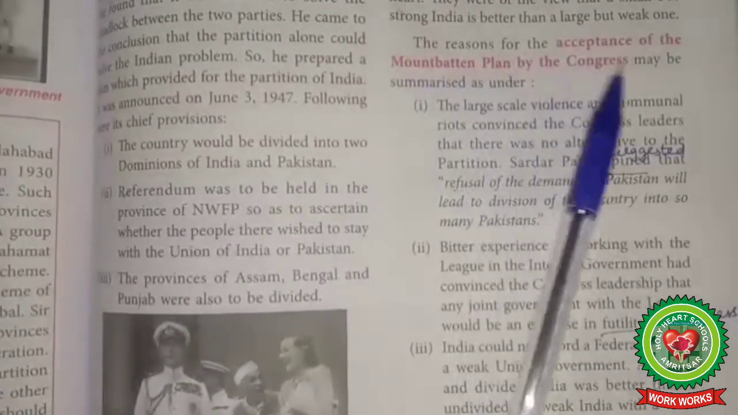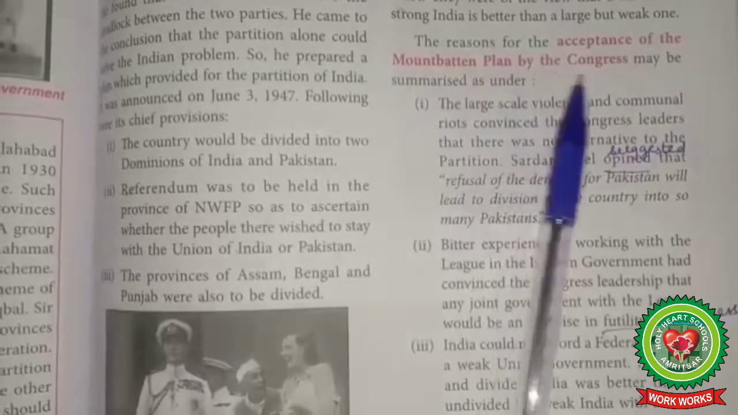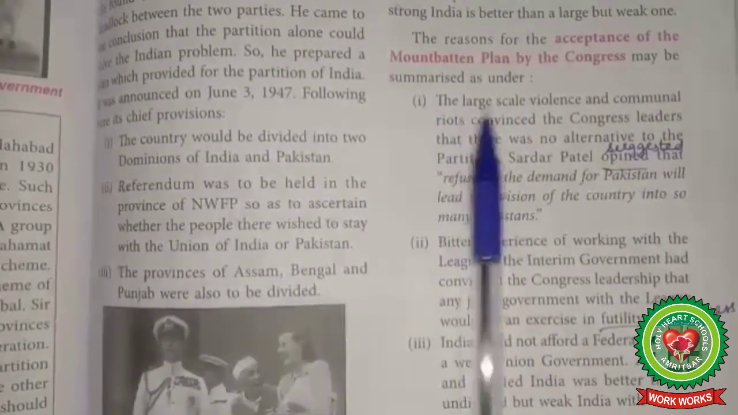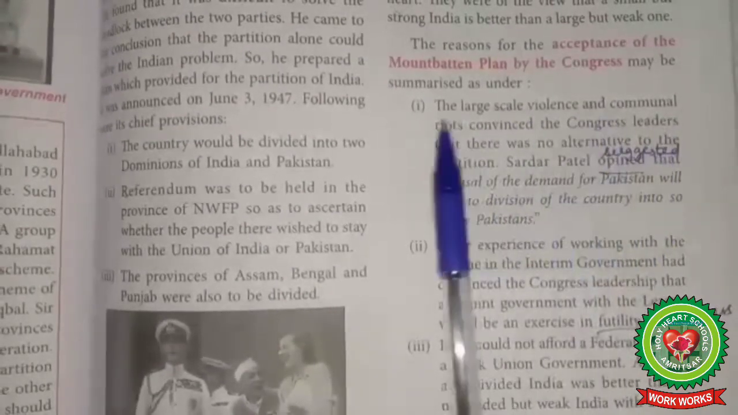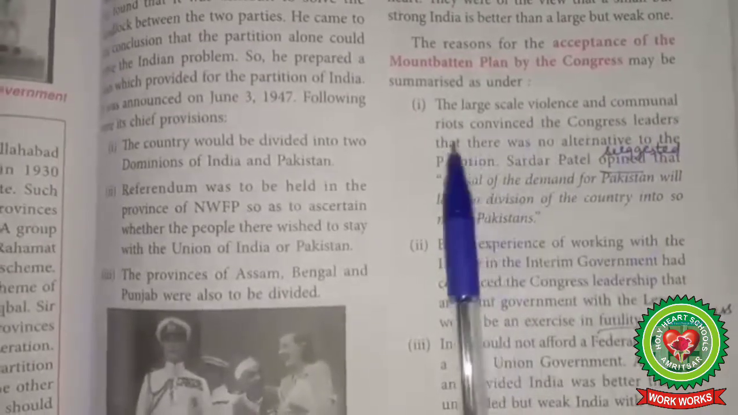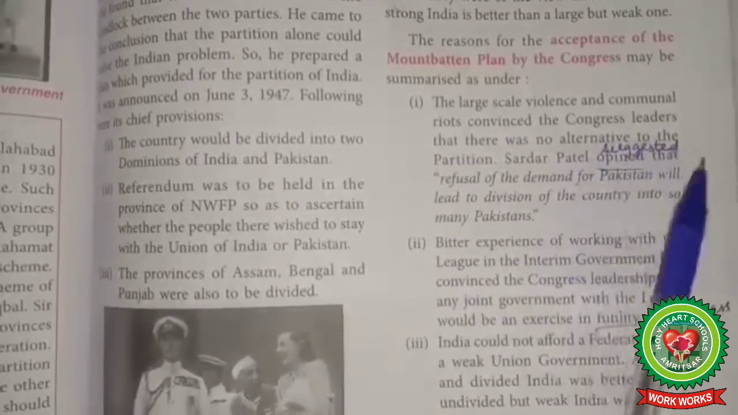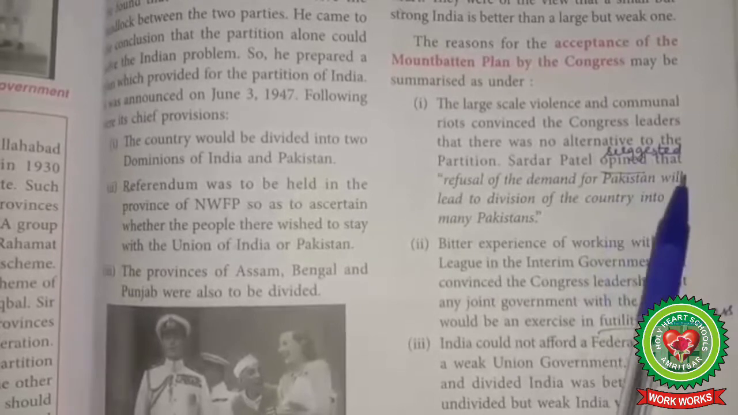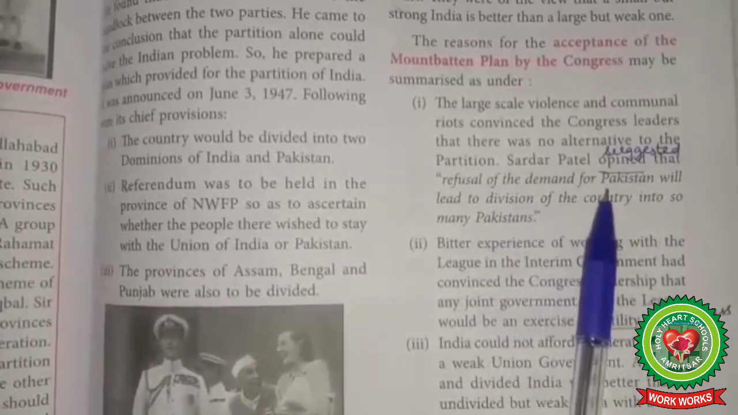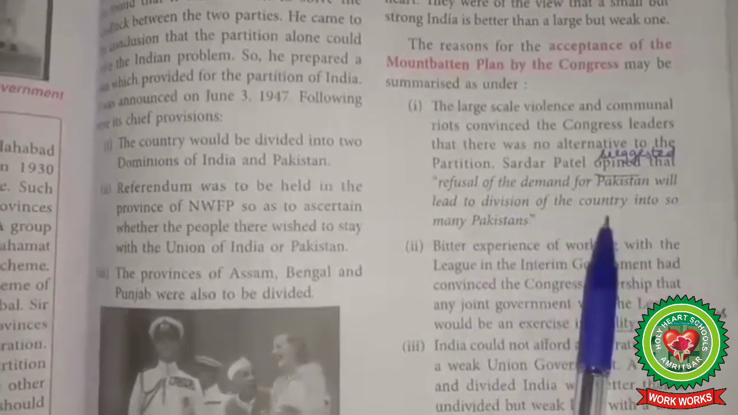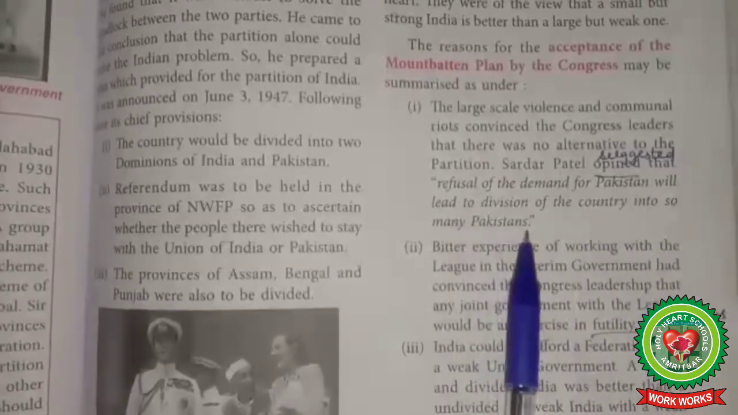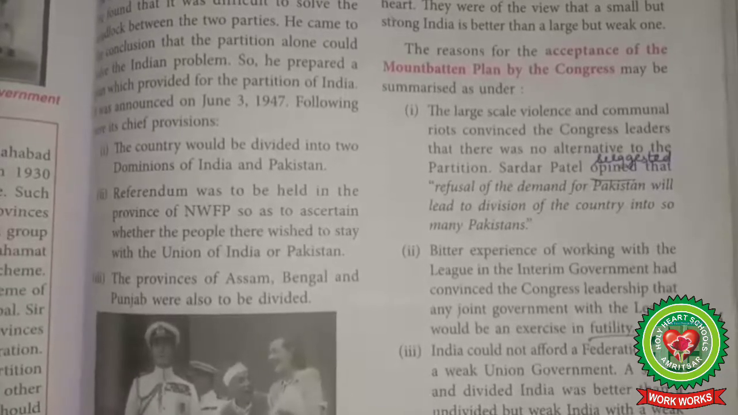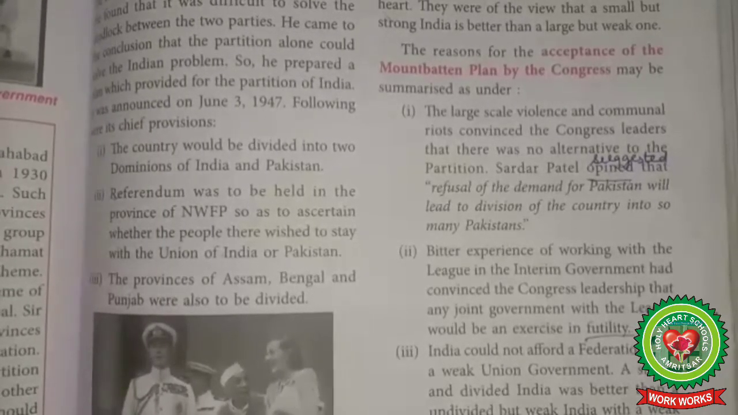The reasons for the acceptance of the Mountbatten Plan by the Congress may be summarized as under. Number 1. The large-scale violence and communal riots convinced the Congress leaders that there was no alternative to the partition. Sardar Patel opined, means suggested, that refusal of the demand for Pakistan will lead to division of the country into so many Pakistans.